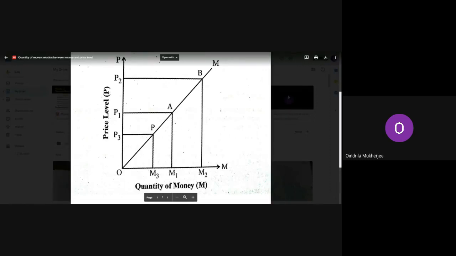Complete drawing it. So here we have to find out the relation between the price level and the quantity of money. Complete this diagram.